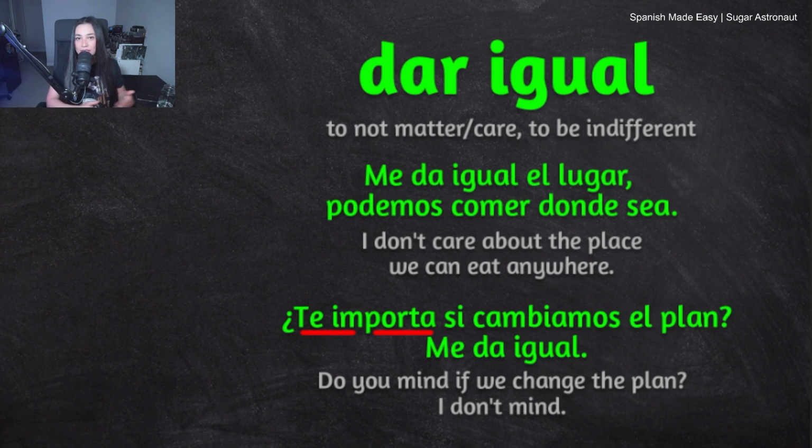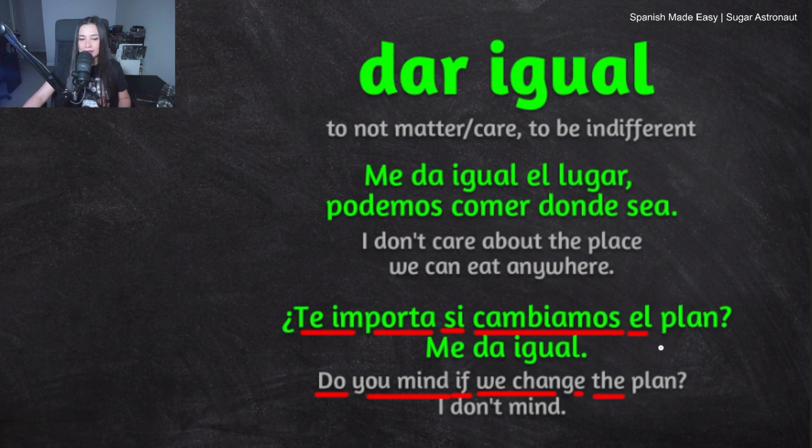So this is just a polite way to say, is it okay if we do something, or for example, in this situation, if we change the plan? ¿Te importa? Do you mind? Si, if. Cambiamos. Nosotros cambiamos. We don't need nosotros. We can just say cambiamos, and that means we change.